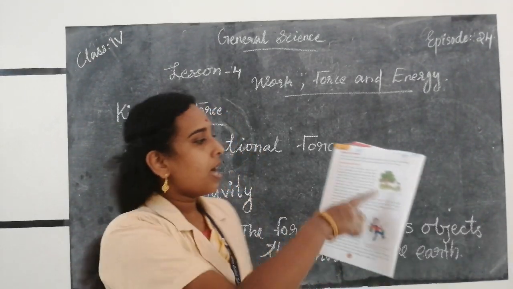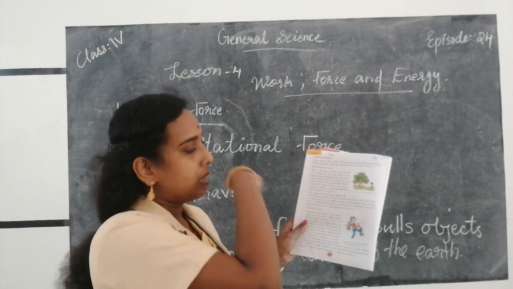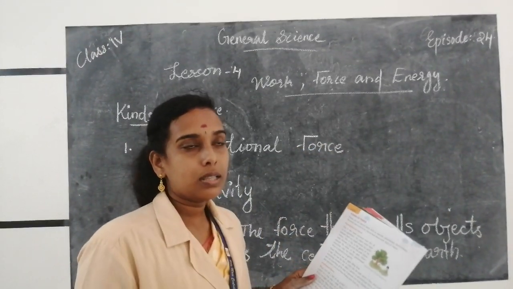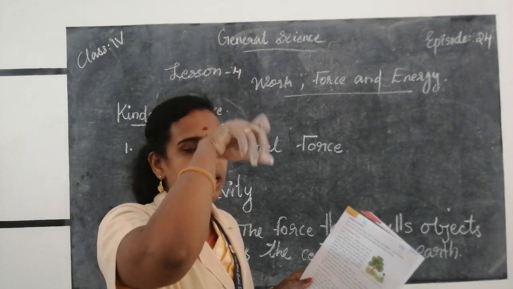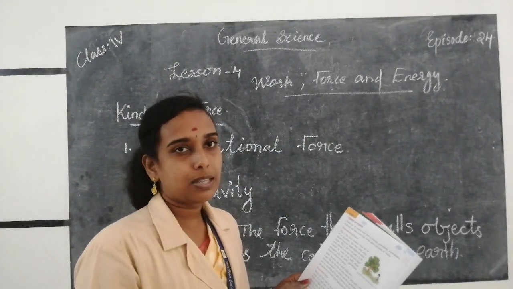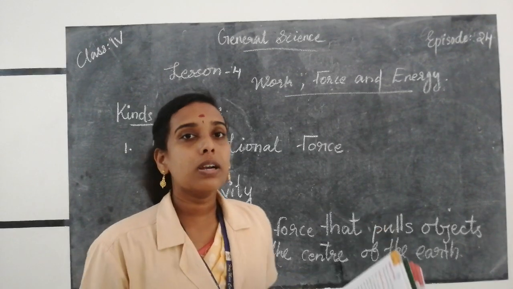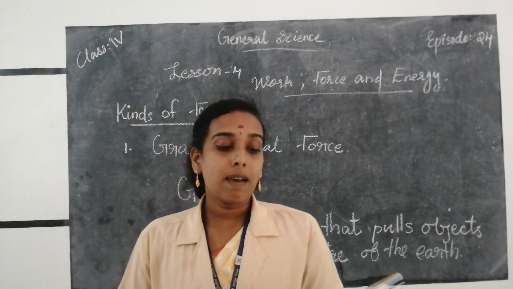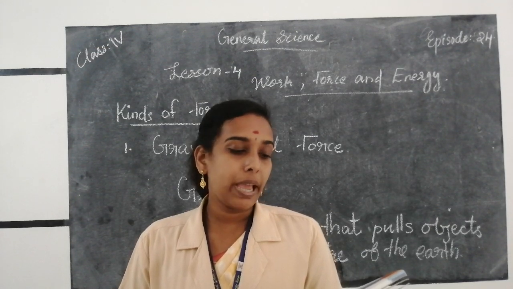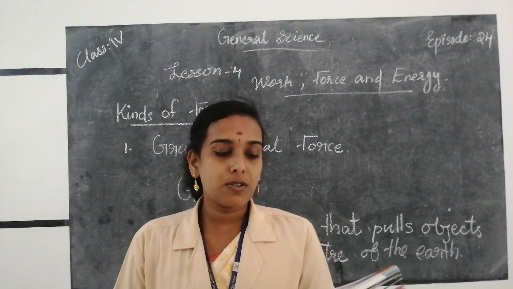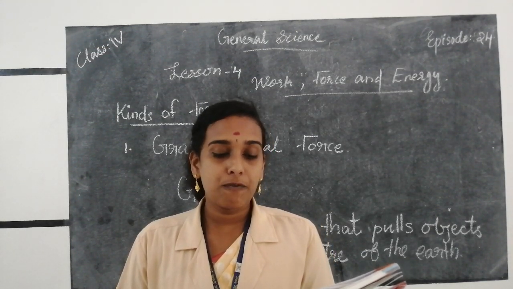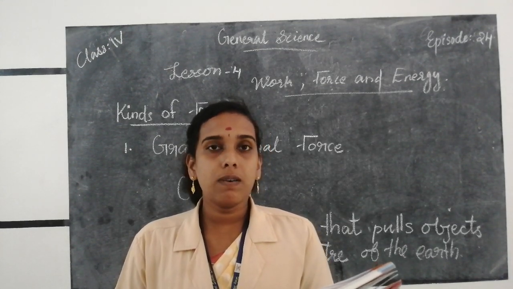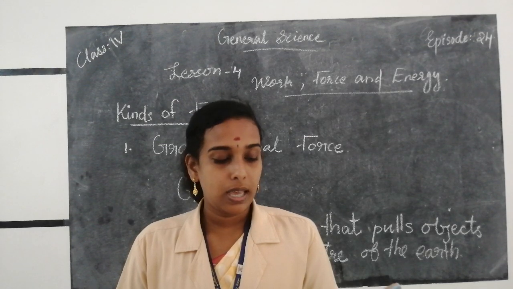Here you can see that the apples from an apple tree fall down due to gravitational force, because the earth attracts the apple from the tree towards the center of the earth, then it falls down. Isaac Newton saw an apple falling from a tree. He was the first to realize that the earth exerts a force that pulls everything towards it. He called it gravity or gravitational force.